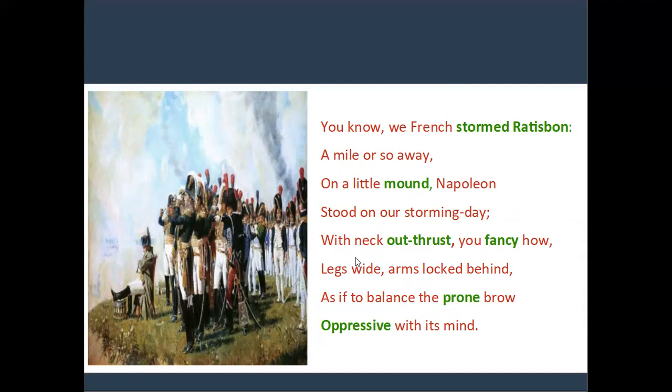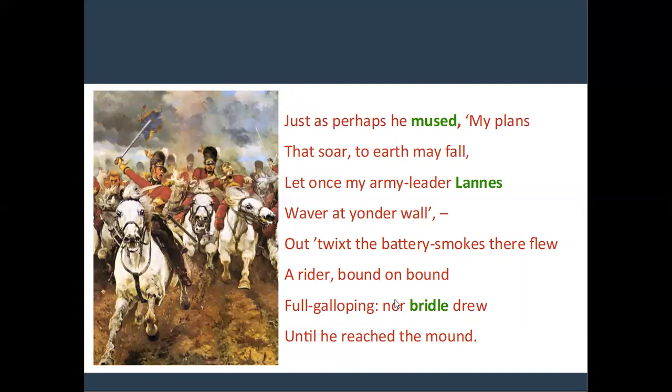So in the first stanza, the poet is the narrator of the poem, and "we" refers to the French soldiers, and Ratisbon was stormed by the soldiers of France. Napoleon stood on a mount, he stood a mile away, and his neck was extended forward, and his legs were wide and arms locked. His eyebrow was inclined downward. So, this is the meaning of the first stanza. Now, let us move to the second stanza.